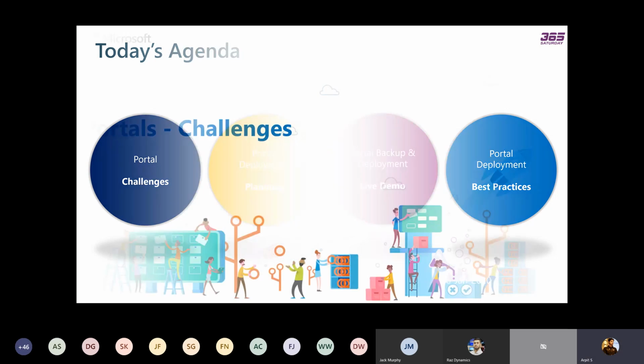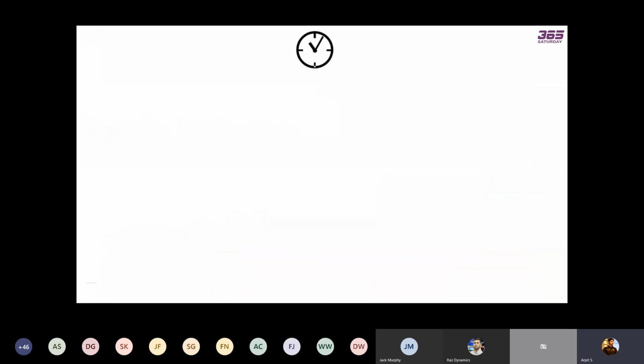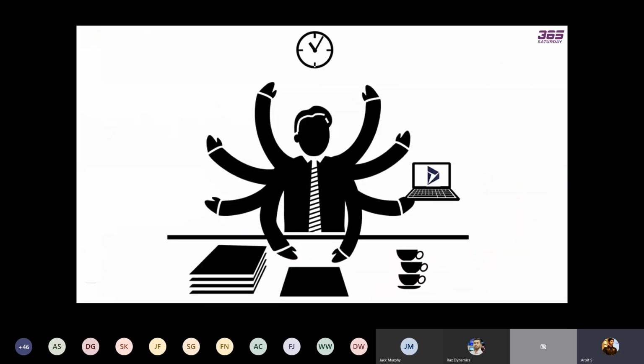So let's start with the challenges. What are the major challenges that portal developers usually face? There are a lot of challenges related to the development activities, but since this is a DevOps Saturday, I'm going to discuss the challenges related to deployments and backup. Being a developer, you can imagine how difficult the life of the developer is if they have to tackle everything manually, right?